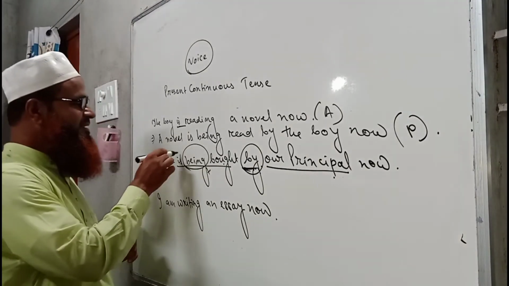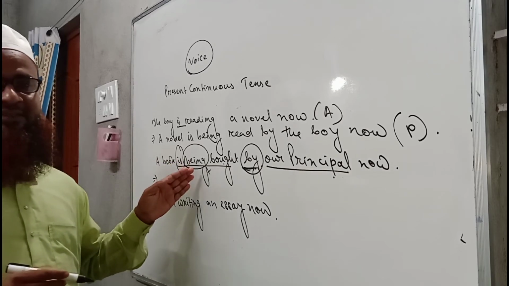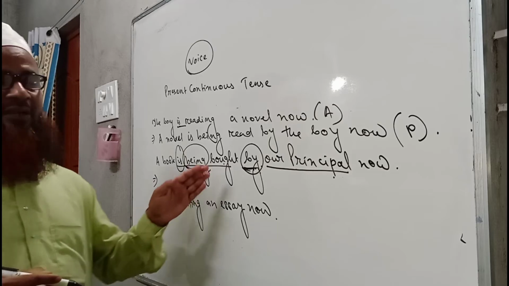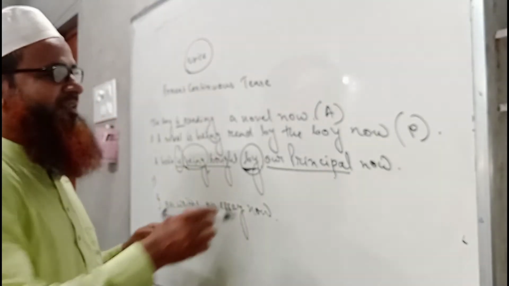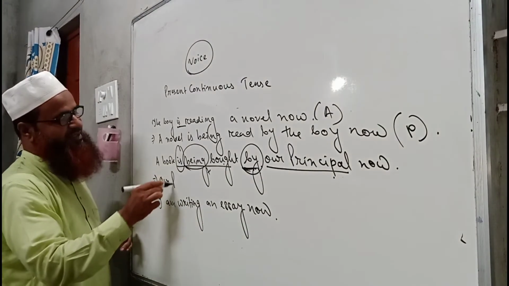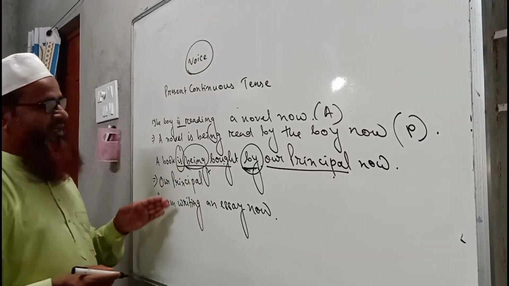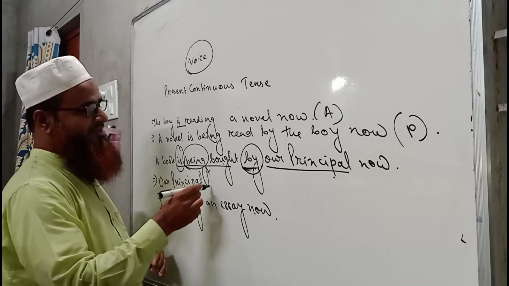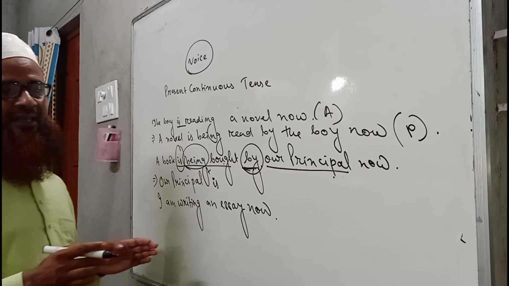And as it is here, it is the verb of present tense. That is why we must know that this sentence will be of present continuous only, not other tense. Okay, that is why we have to write our principle. In present continuous tense we write subject, then verb, and the verb here is is.